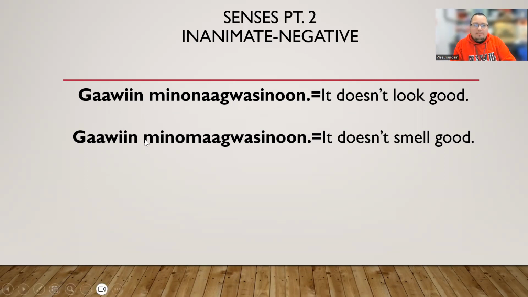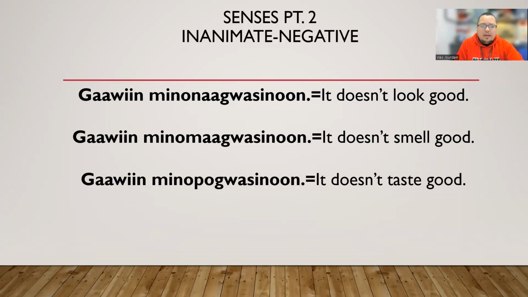So we have our word minomagwad, which means it smells good. When we're going to negate it, we add gawin to the front, and then what happens to the D? Correct. Migwayak. Drop the D and you add sinun to the back of the word, making the word gawin minomagwasinun. It doesn't smell good.